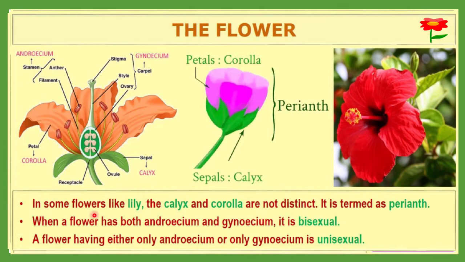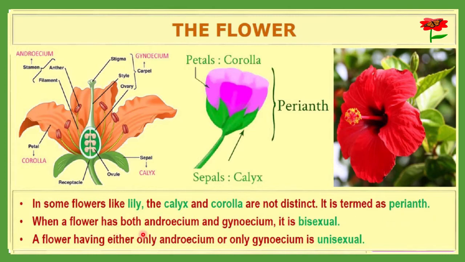Now, in some flowers like the lily, the calyx and corolla are not different. Here you can see that the calyx and corolla are not differentiated, and such a flower is considered to have a perianth. In other flowers you can easily identify the calyx, which is mostly greenish, and the corolla, which has different colors. But here you cannot easily identify them, and such a flower is called perianth.